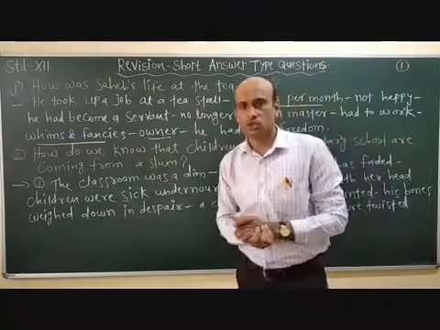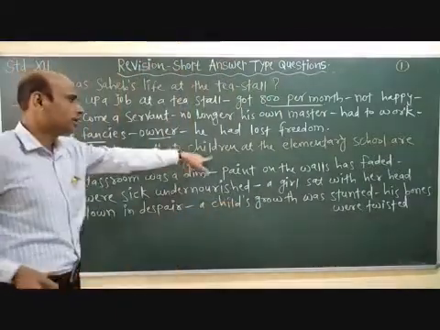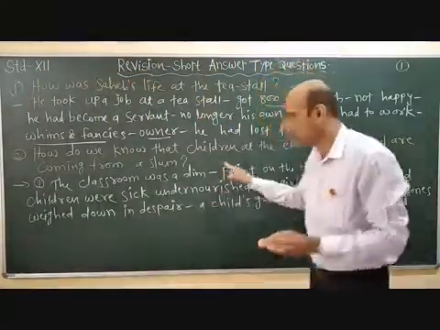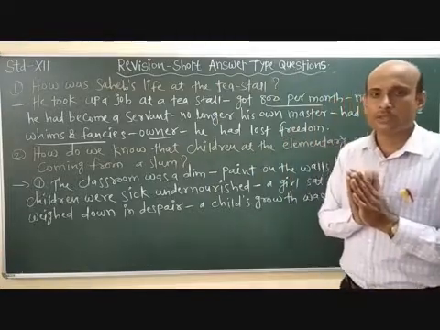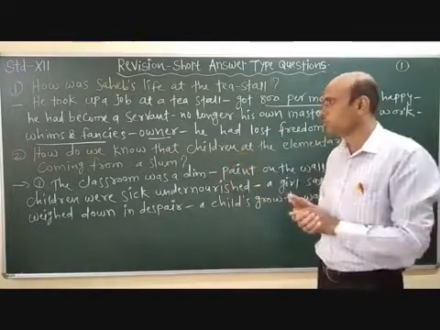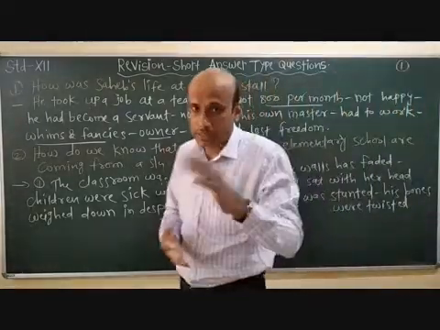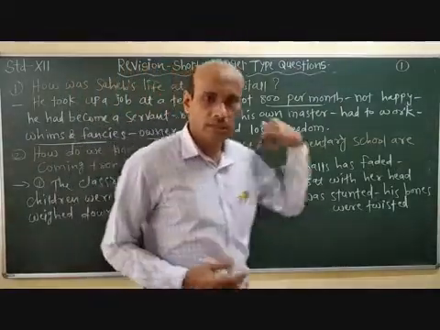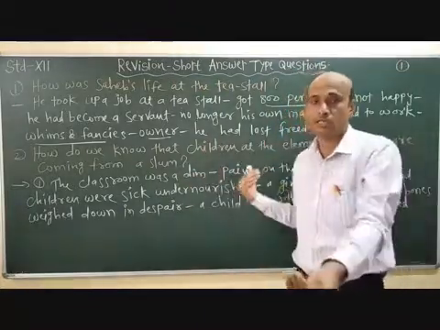Now coming to the second question: how do we know that children at the elementary school are coming from a slum? We know this question is from which poem? Poem number 2, An Elementary School Classroom in a Slum. How do we know that children at the elementary school are coming from a slum area? Clearly it is not stated, but many indications are given by which we can justify this question. Yes, we can say children are coming from a slum.